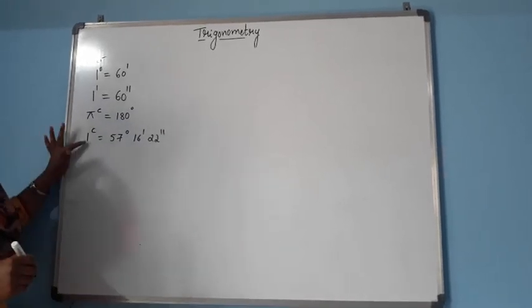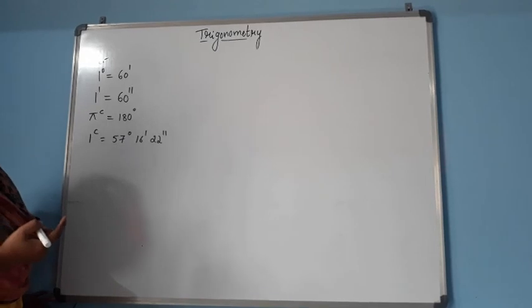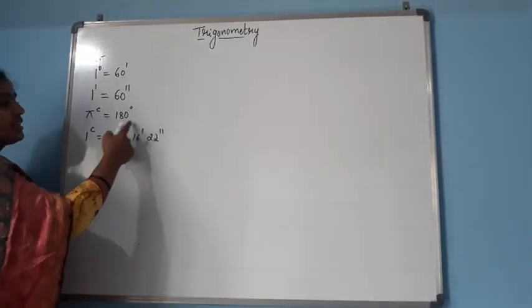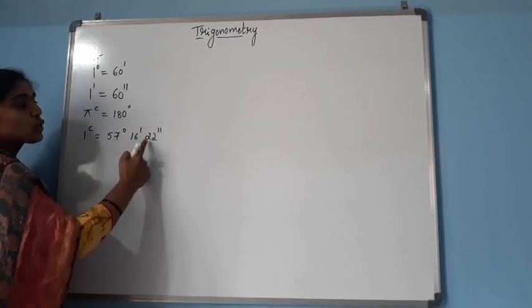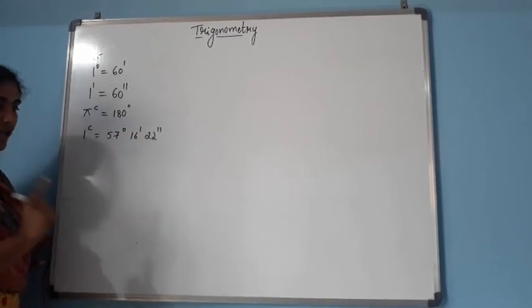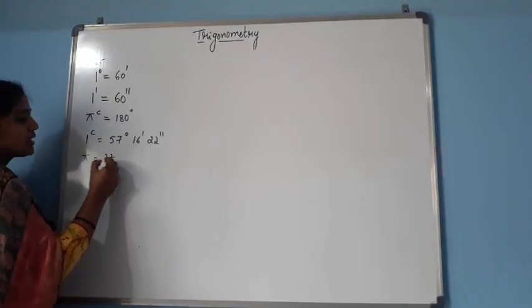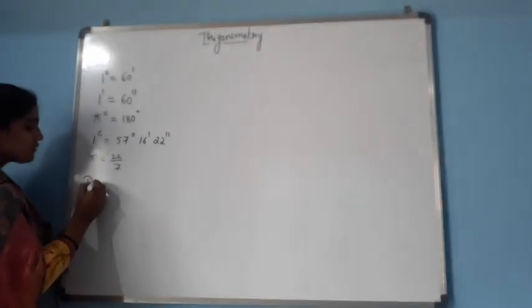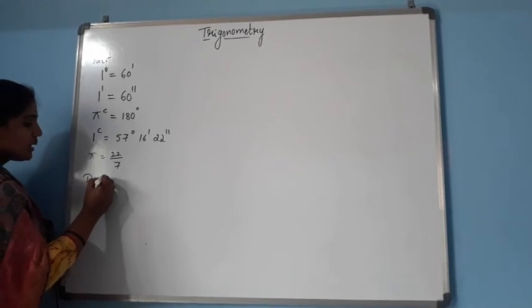If you convert 1 radian to degree, its value is always equal to 57 degree 16 minutes 22 seconds. I have told you the value of pi. What is the value of pi? 22/7.